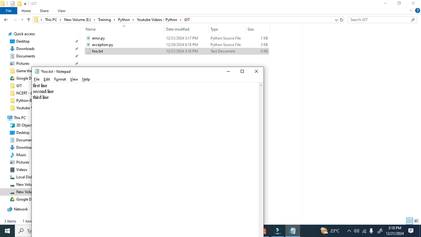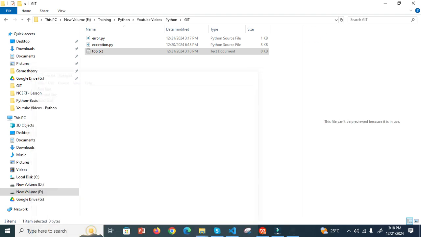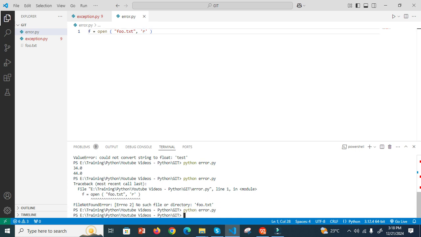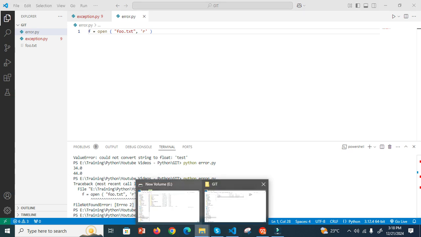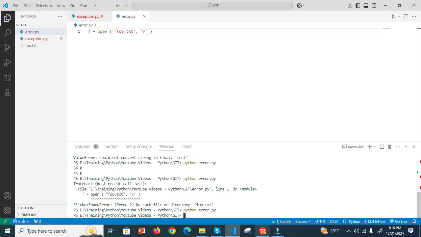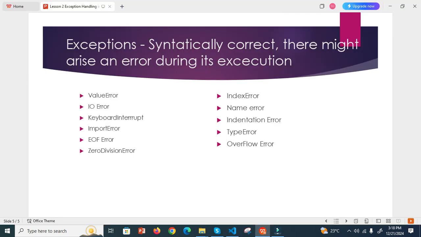Okay. I save this file. Now again I go here and run this code. Now there is no error because in the same location I have this file. Okay. This is the second type of error, that is IO error.